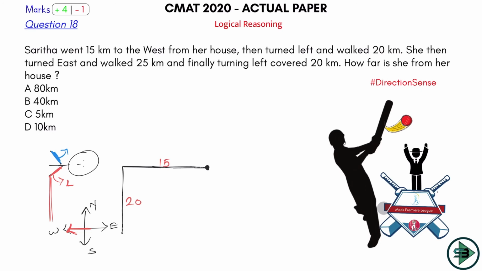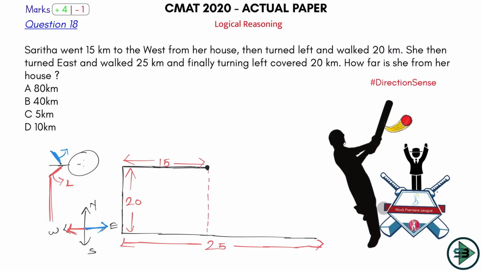She then turned to the east. Which is east? We know this direction. This is the east, so she will go in this direction. What distance? 25. So this is 15 plus 10 more over that. What distance do I know? This is 15, I know this is 20, and this entire thing is equal to 25. Which tells me that if this distance is 15, the remaining distance here will be 10, because the total is 25. This is where she is right now.